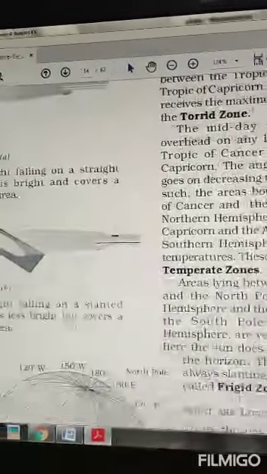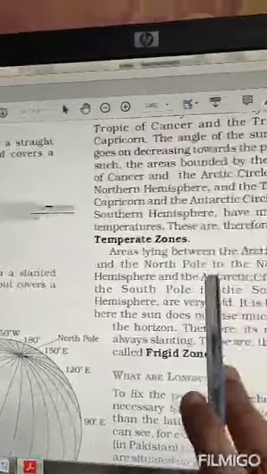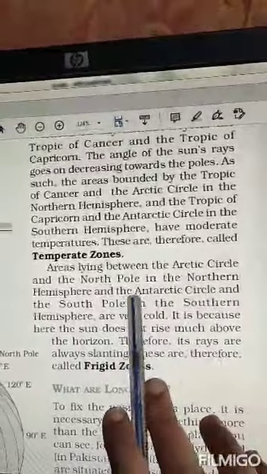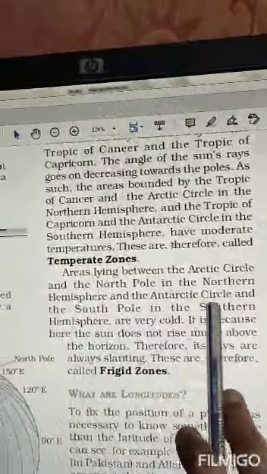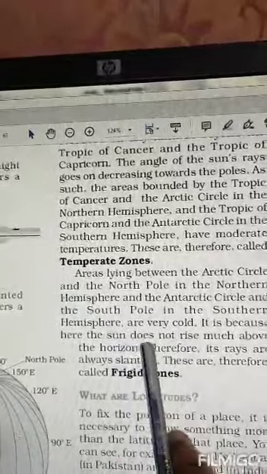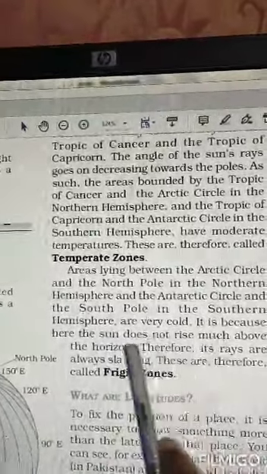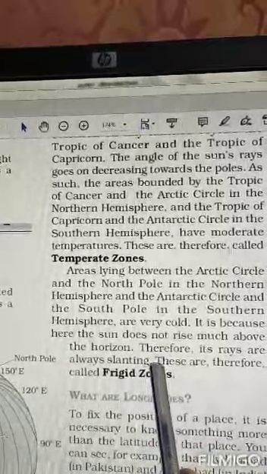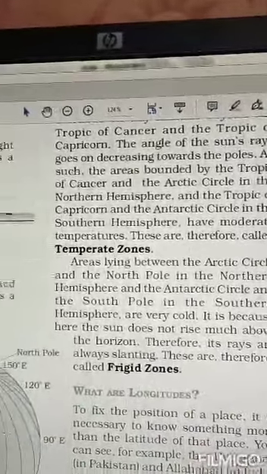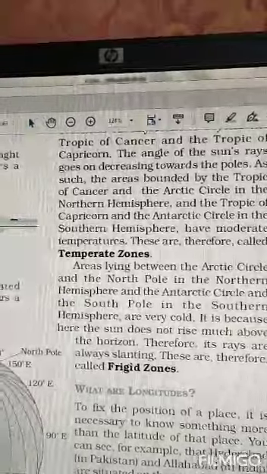Further, the frigid zones, the areas that lie between the Arctic Circle and the North Pole in the northern hemisphere, and the Antarctic Circle and the South Pole in the southern hemisphere, are very cold. Here the sun does not rise much above the horizon. What is the horizon?